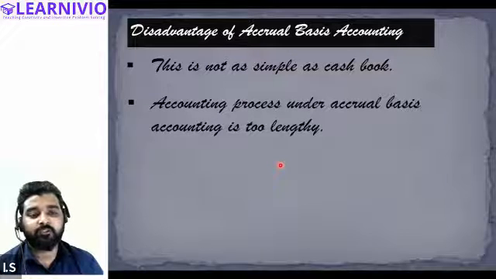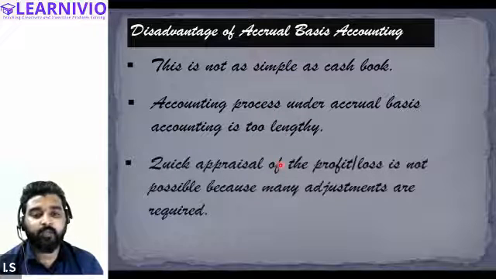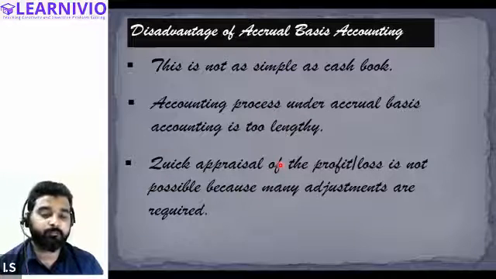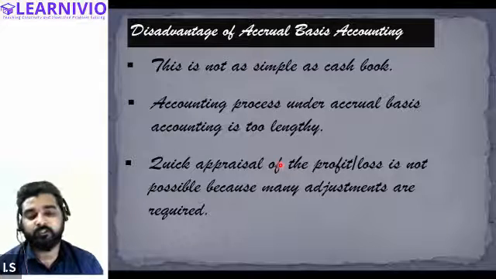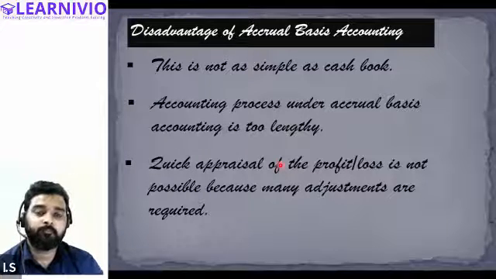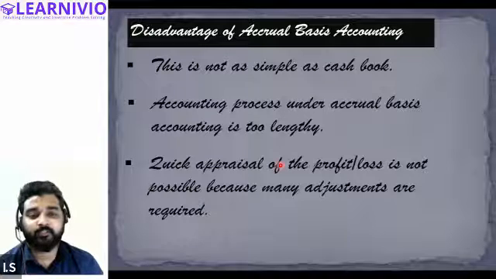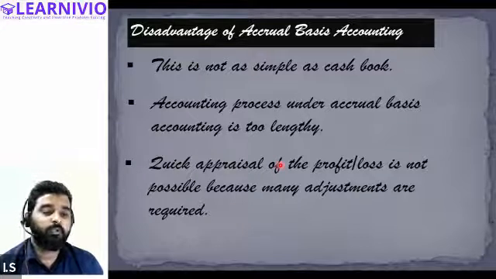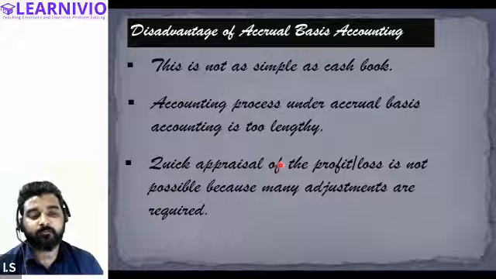So the accounting process under accrual basis accounting is too lengthy, right? And quick appraisal of the profit and loss is not possible. You won't be able to determine the profit and losses quickly. It will take a lot of time because we'll have to make adjustments for so many kinds of transactions. So it is lengthy. It is not as simple as the cash book, and you won't be able to quickly evaluate or determine the profit and losses of the enterprise. This will take time.